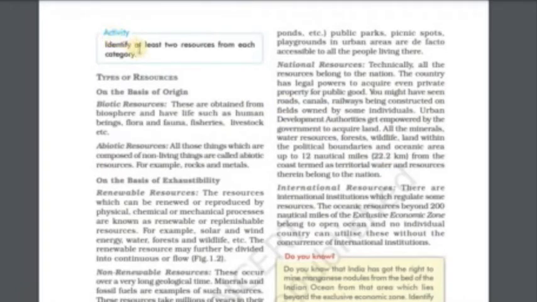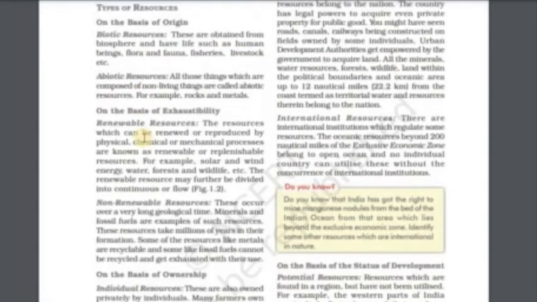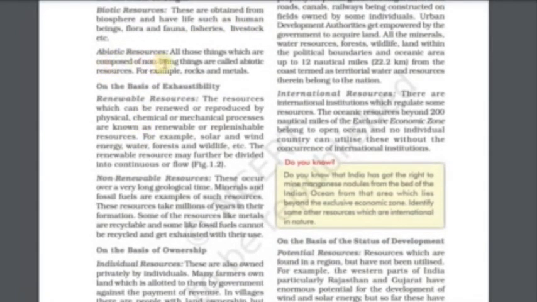Activity: identify at least two resources from each category. Types of resources: on the basis of origin, biotic resources. These are obtained from the biosphere and have life, such as human beings, flora and fauna, fisheries, livestock, etc. Abiotic resources: all those things which are composed of non-living things are called abiotic resources. For example, rocks and metals.